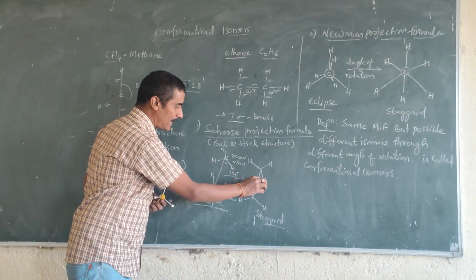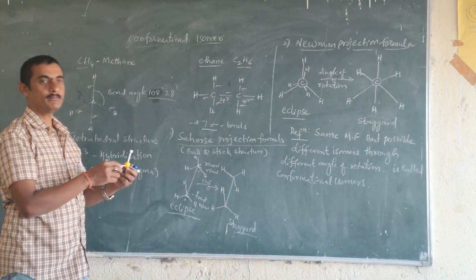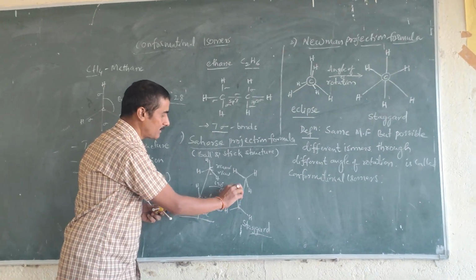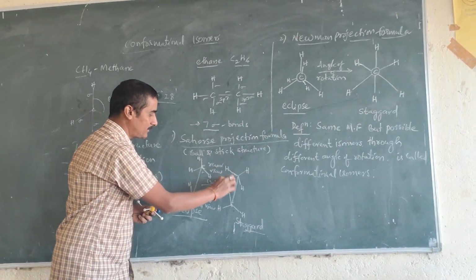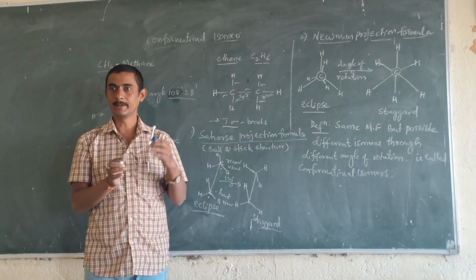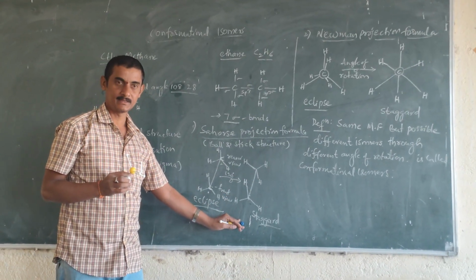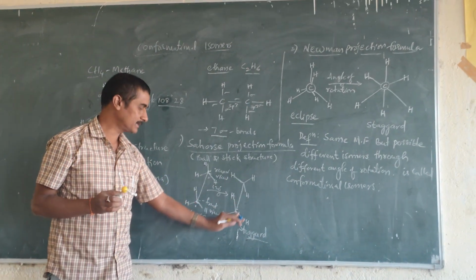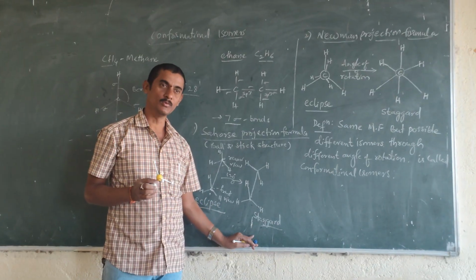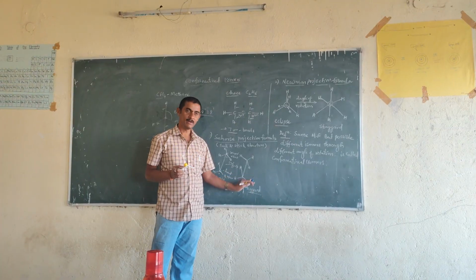So what happened here? In this staggered structure, minimum distance is maintained. The hydrogens come to this side and minimize their repulsions. When repulsions are minimized, energy decreases and stability increases. This is the importance of the staggered structure: it gets more stability because there are no repulsions and energy decreases.